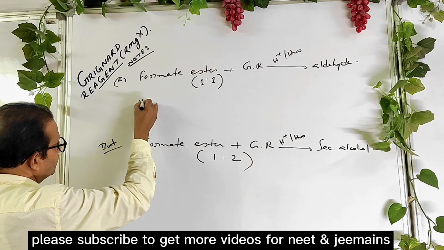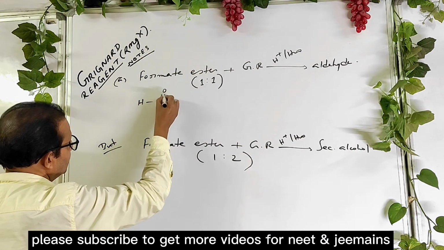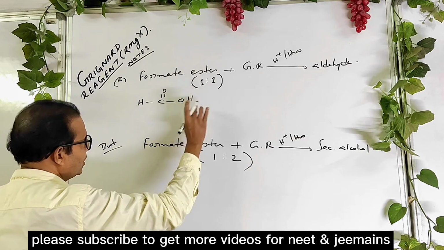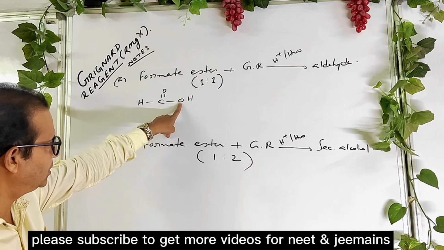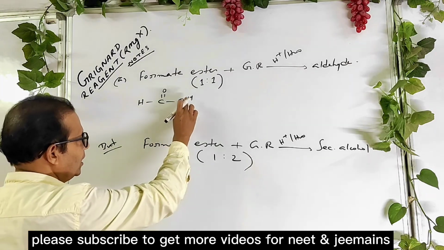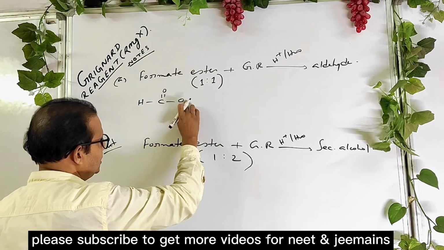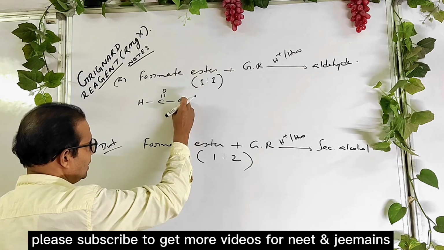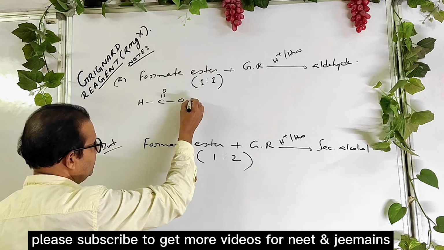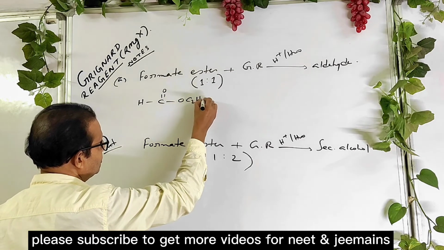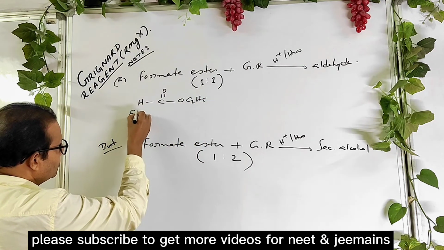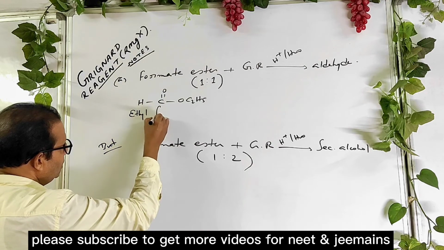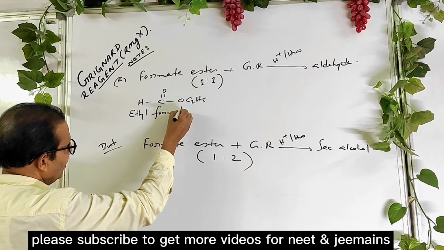Understand it. This is formic acid. Don't write at first, understand, then write. Whenever the hydrogen atom of formic acid is replaced by an alkyl or aryl group, say it is replaced by an ethyl group, it is called ethyl formate.